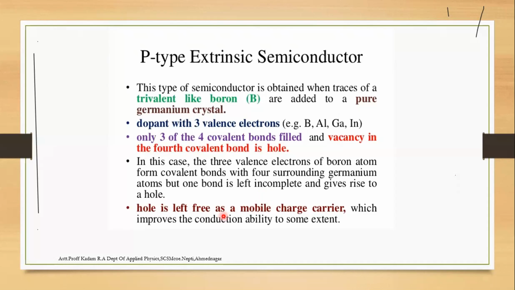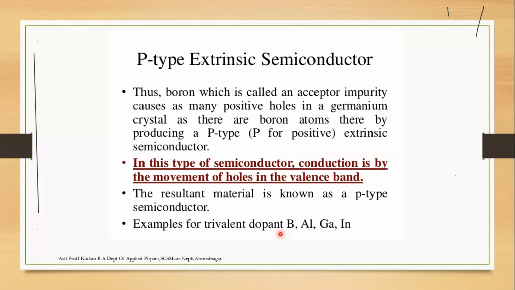That hole is a free mobile charge carrier, which improves the conduction ability, through movement of holes in the valence band. The resultant P type semiconductor has a trivalent dopant impurity.